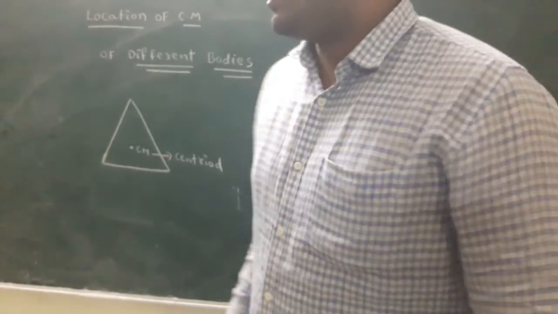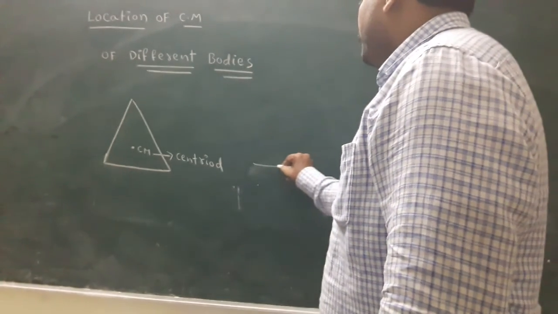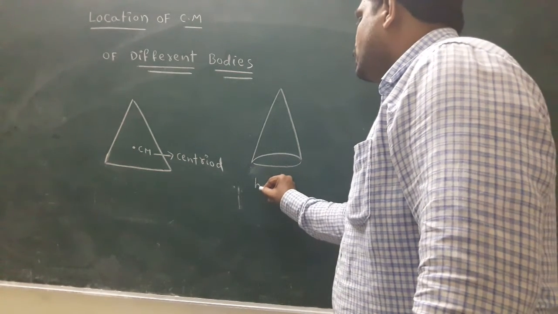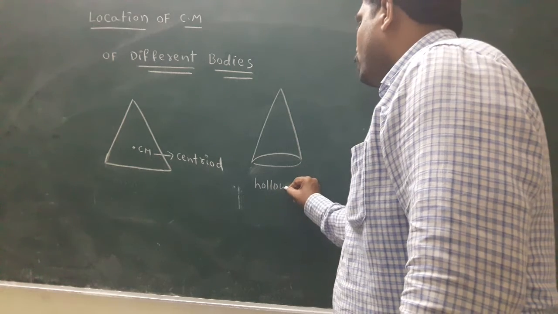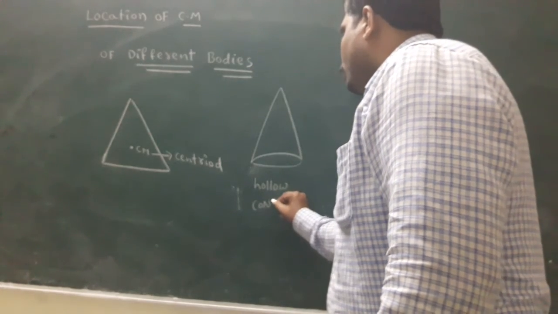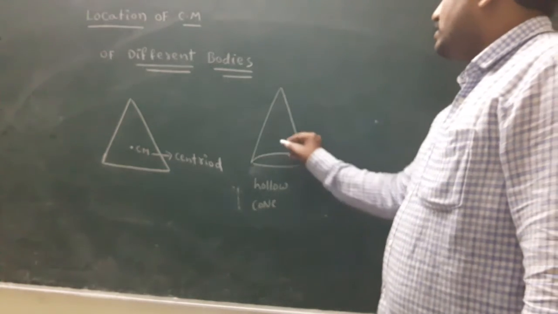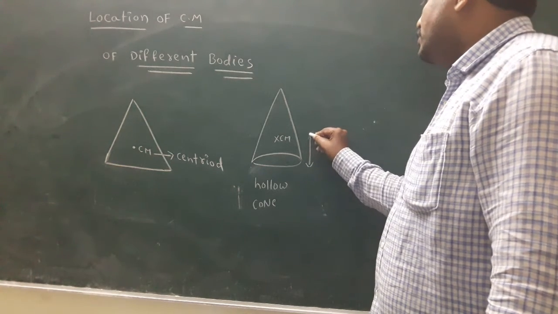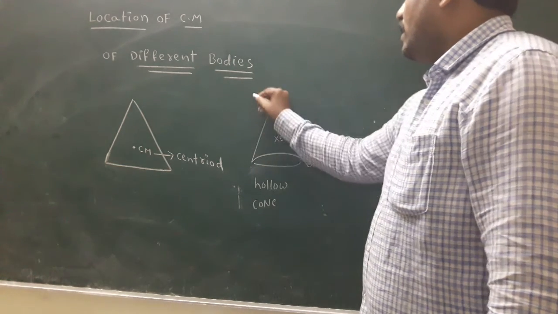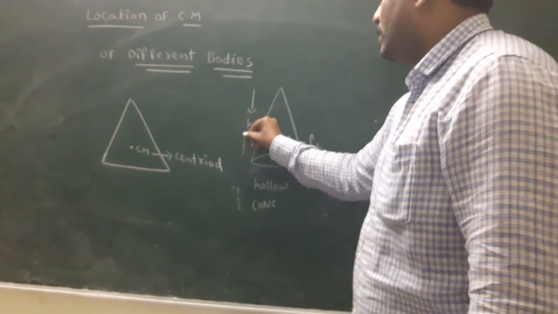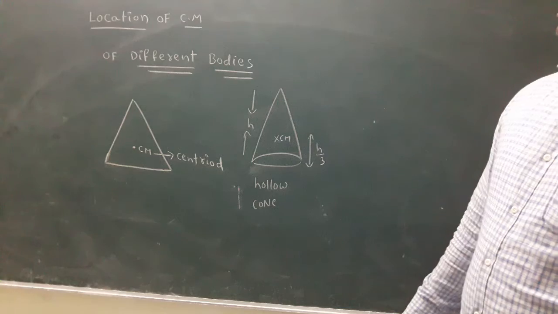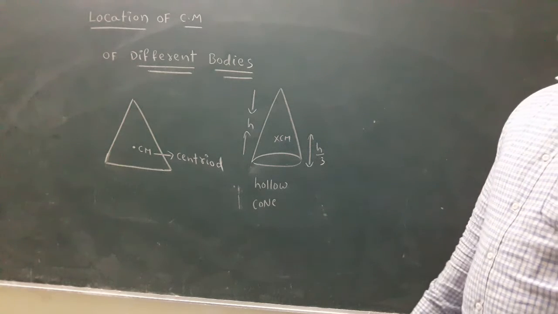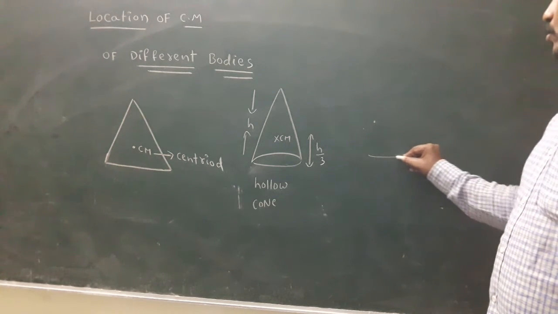Next, this is the hollow cone. Look here, all of you. In the hollow cone, center of mass is located at a height h by 3. Here, height of the cone is h. In this situation, center of mass is located from the bottom at h by 3.